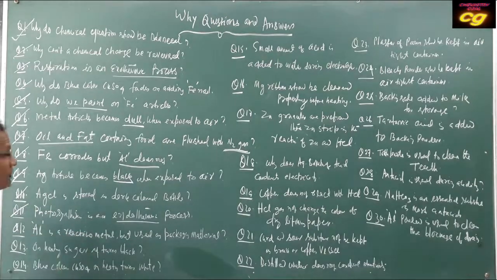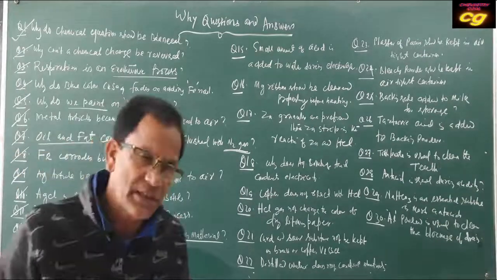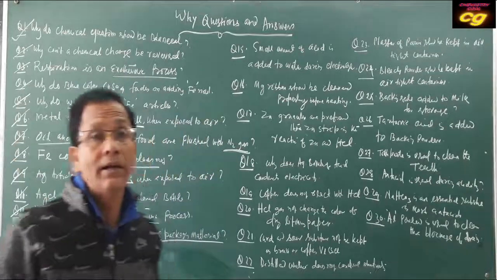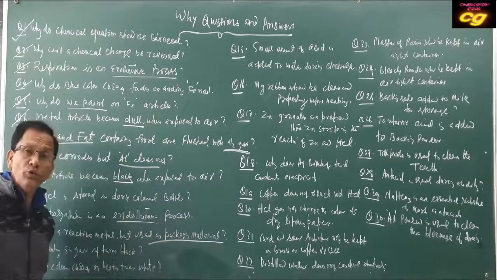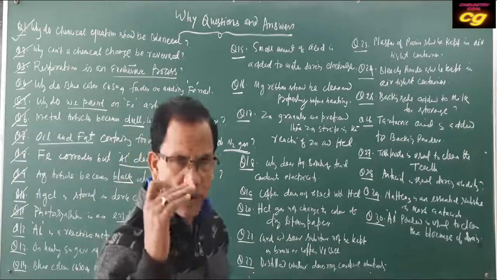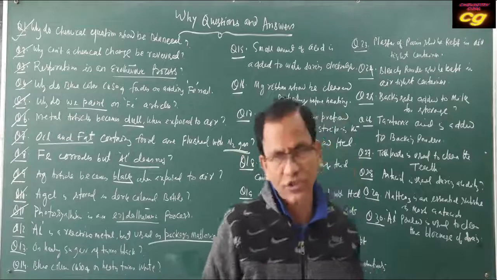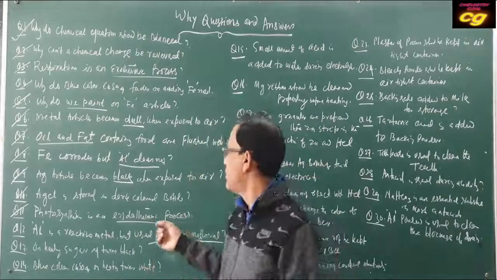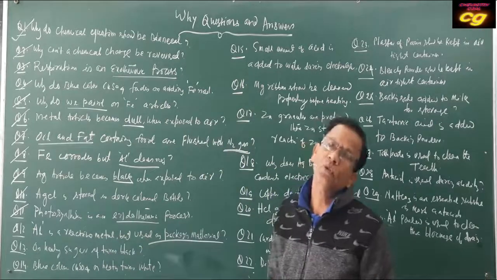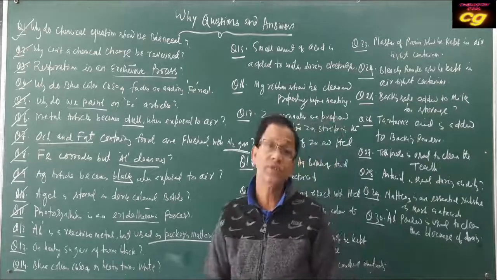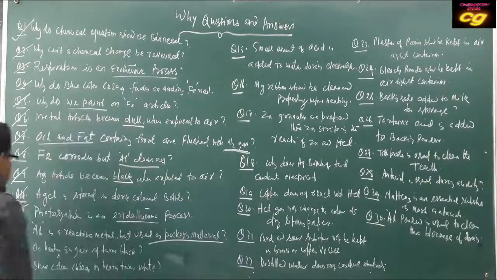Aluminium is a reactive metal but is used as a packaging material, because although aluminium is reactive, due to formation of a stable oxide layer it becomes stable and can be used as a packaging material due to inert behavior. When it is exposed to air, a stable oxide layer is formed, which does not allow further rusting. That's why a thin sheet of aluminium will prevent the spoiling of food materials. That's why aluminium can be used as a packaging material, although it is reactive.